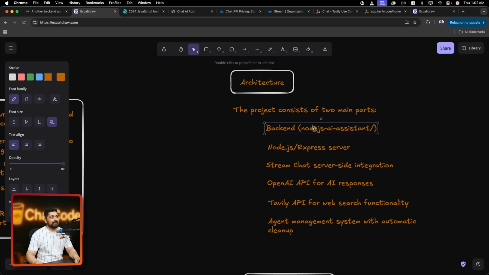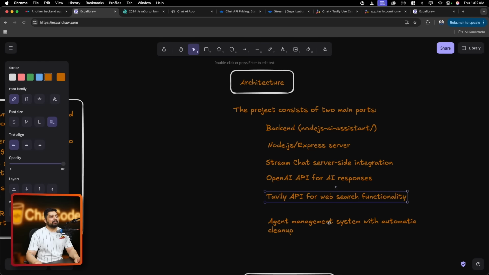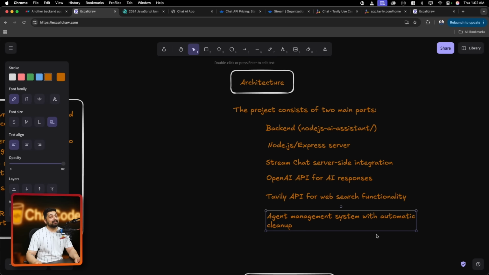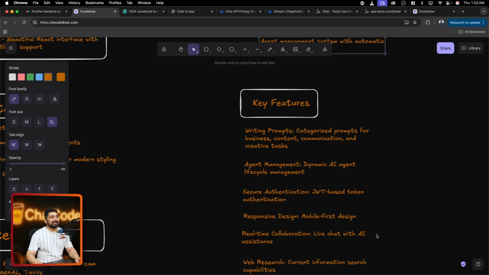We will learn about the backend with Node.js. Node and Express, Stream Chat, OpenAI, and we will learn about the agent management system with automatic cleanup. I'm pretty sure you have never heard about it, so we'll work with that. These are some of our key features.